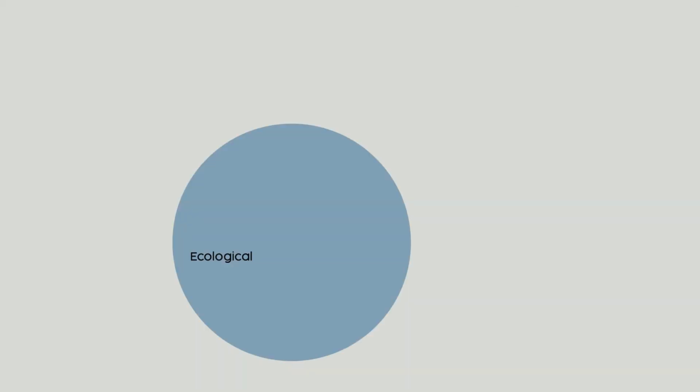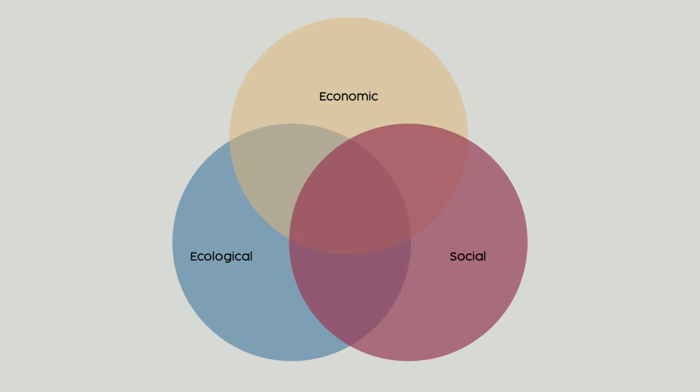And in the third lecture video of this module, you will get introduced to the RAIN model, a tool that helps you design your innovation in a sustainable way. First of all, we want to look at the concept of sustainability. We can think about the concept of sustainability as having three dimensions: an ecological one, an economic one, and a social one. Obviously, for social innovations, social sustainability is at the core.